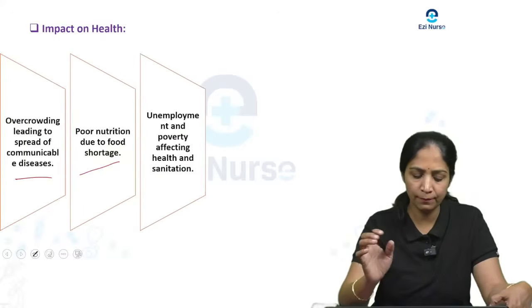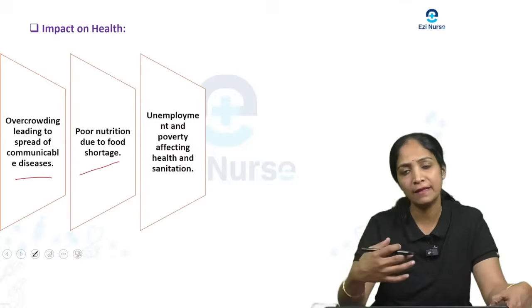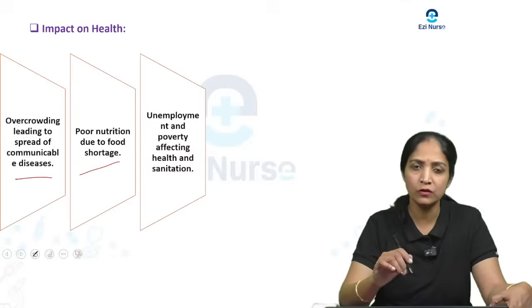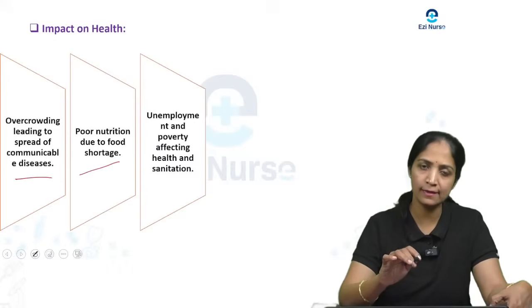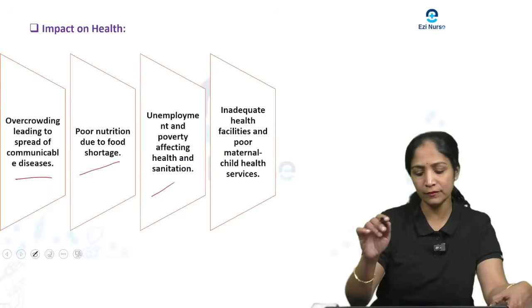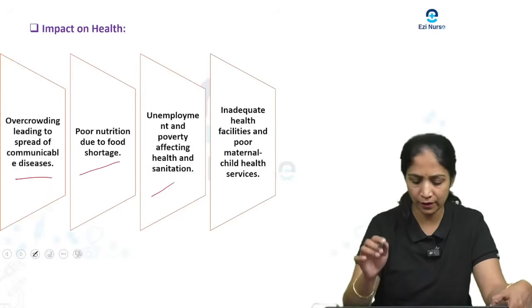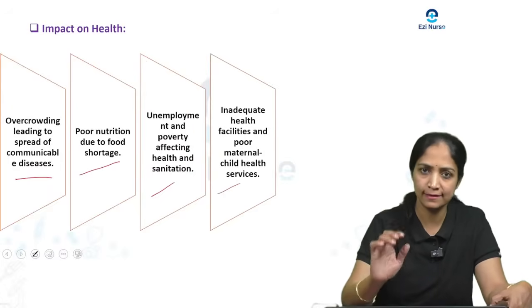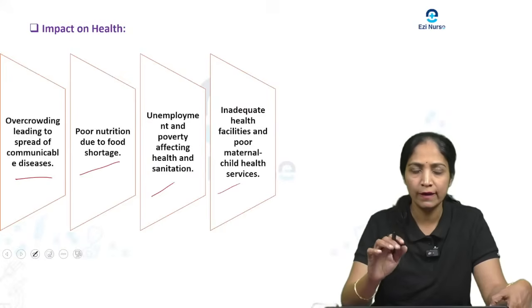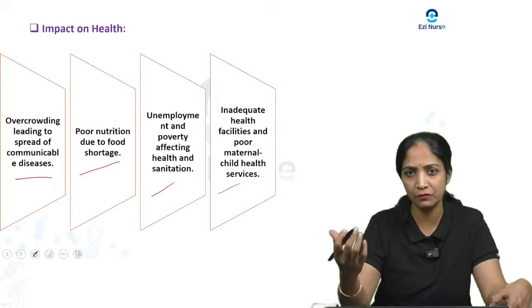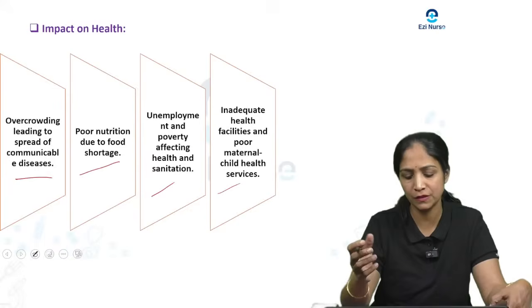Then one more impact on health, the main thing we are focusing on, is unemployment and poverty. That will affect health and sanitation. Then there are inadequate health facilities and poor maternal and child health services. So when a population explosion is happening, the ratio of healthcare services provided to the people will be reduced.